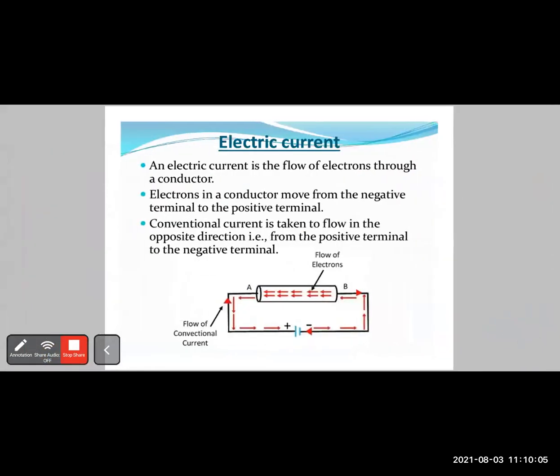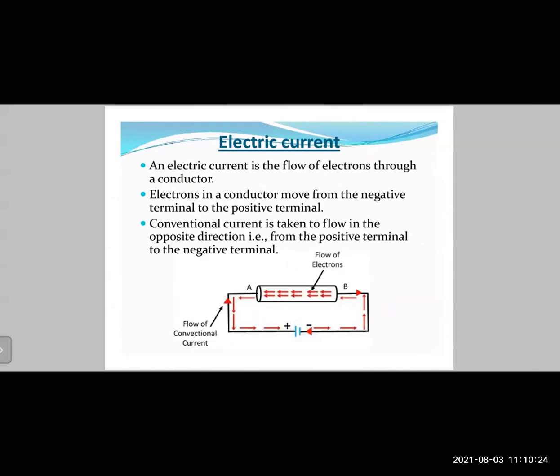So let us further talk about electric current. Electric current is a flow of electrons through a conductor. Electrons in a conductor move from the negative terminal to the positive terminal, whereas conventional current is taken to flow in the opposite direction, that is from the positive terminal to the negative terminal.